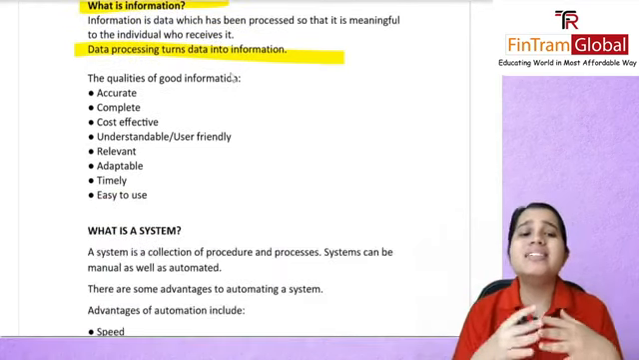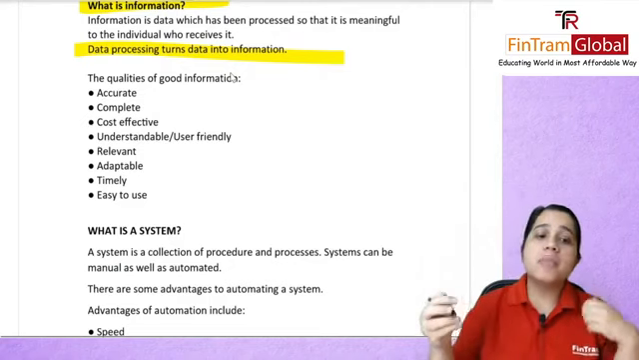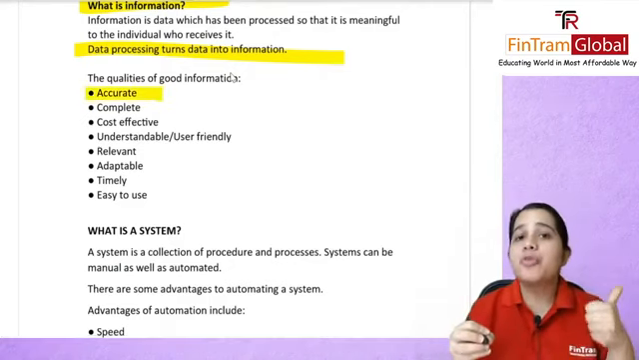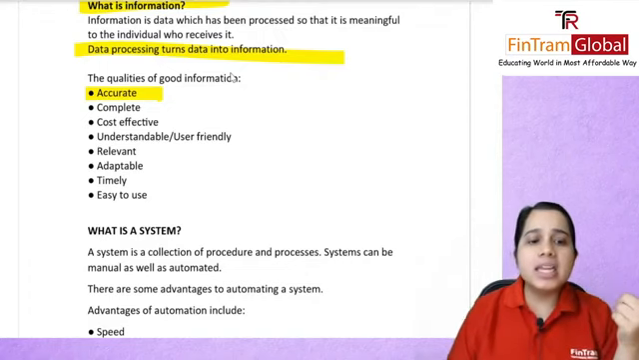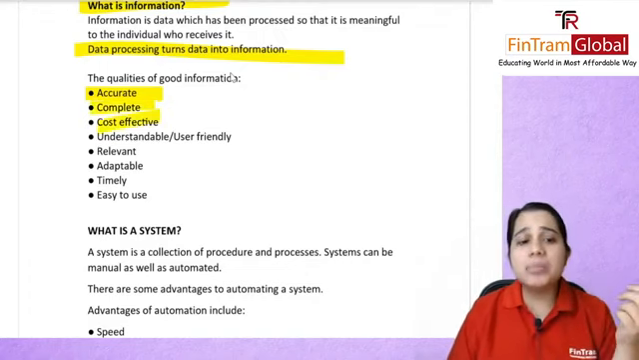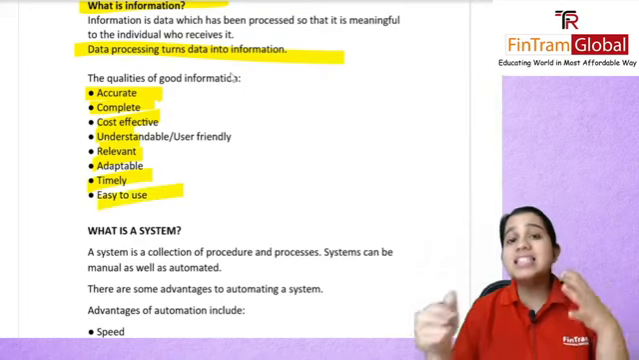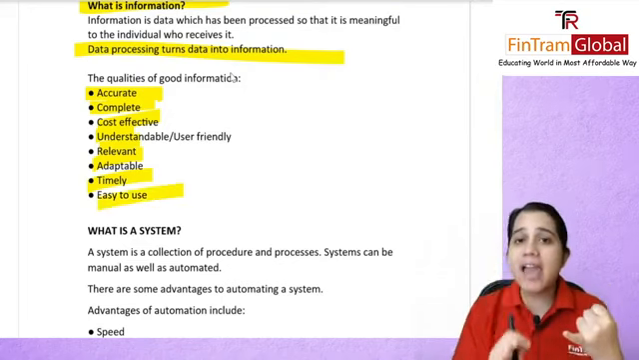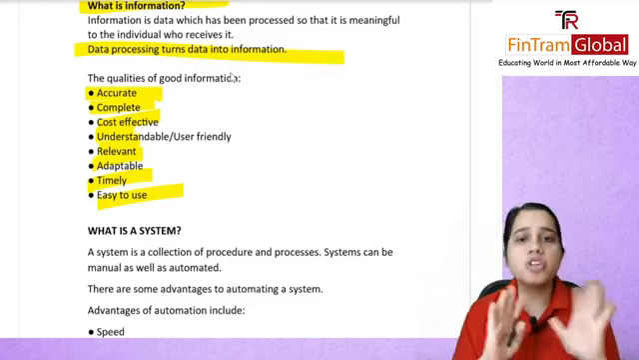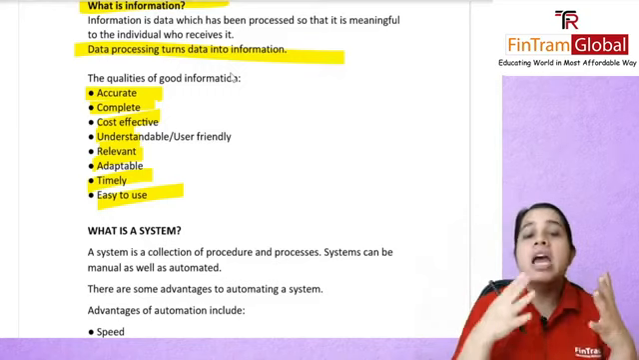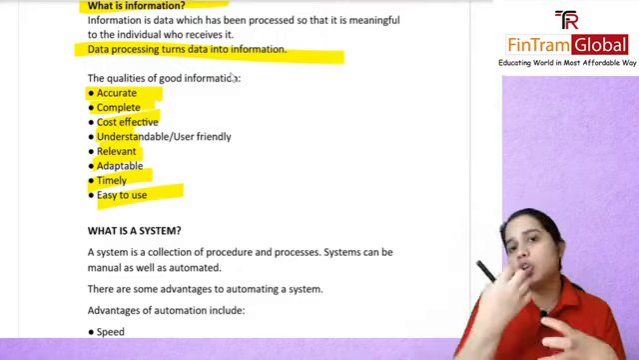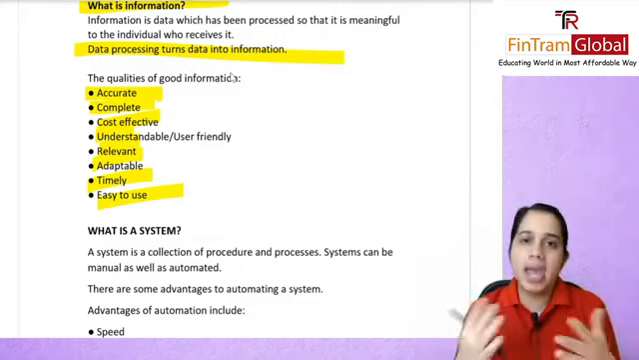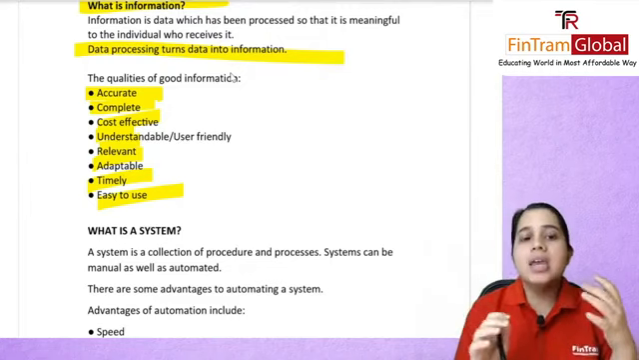We covered what are the qualities of good information. This was a mnemonic: from A, it's accurate, then complete, cost effective, understandable, relevant, adaptable, timely, easy to use. So these were all the qualities of good information, that it needs to be accurate and complete. Incomplete information is not really very useful. Cost effective: the cost of getting that information should not be more than the benefit you are at the end of the day getting from it.